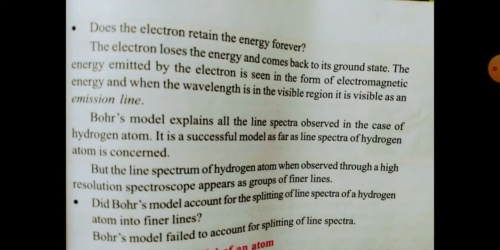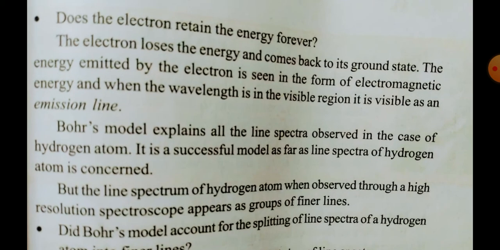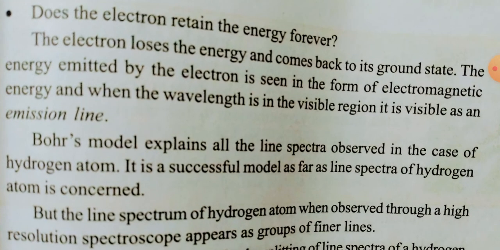Does the electron retain the energy forever? The electron loses the energy and comes back to its ground state when it cannot sustain the excited level. The energy emitted by the electron is seen in the form of electromagnetic energy, and when the wavelength is in the visible region, it is visible as an emission line, means spectral line.